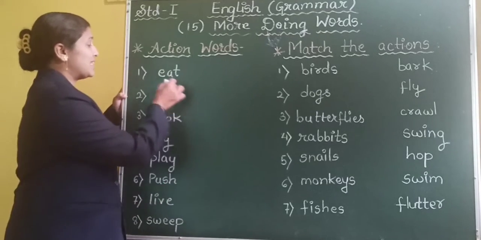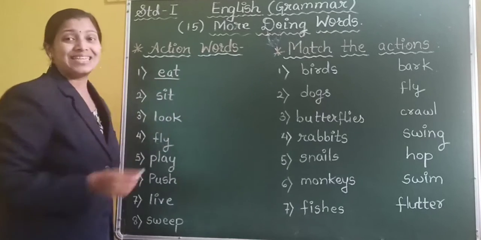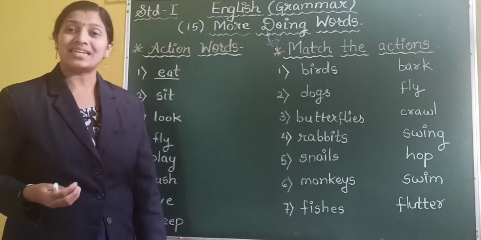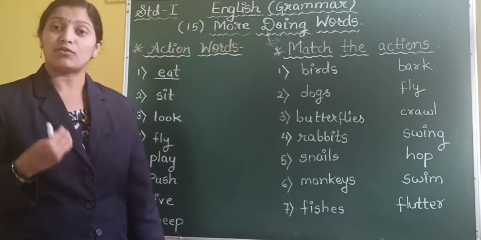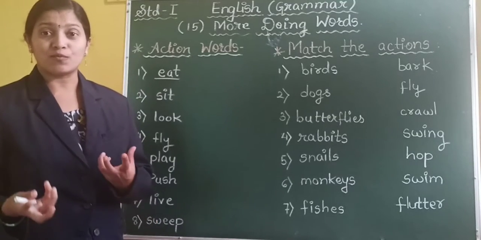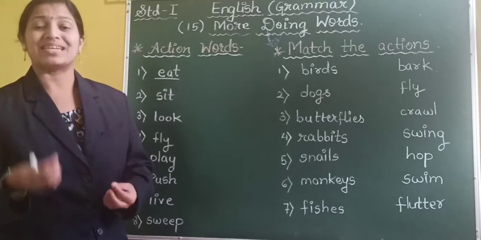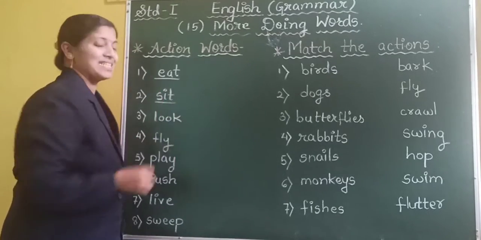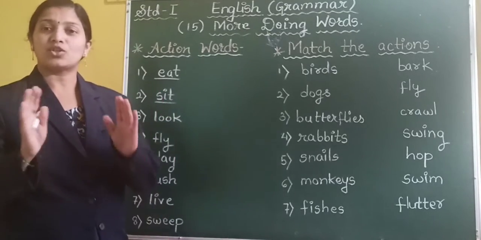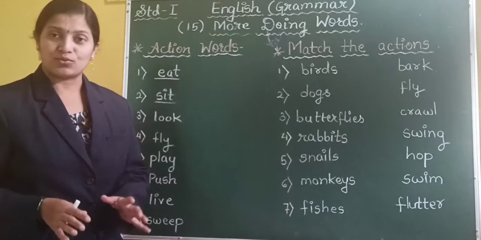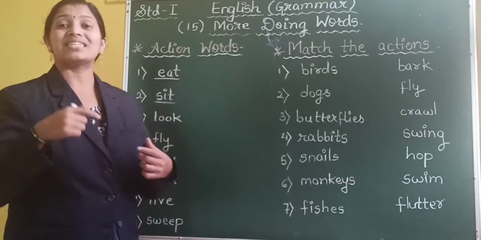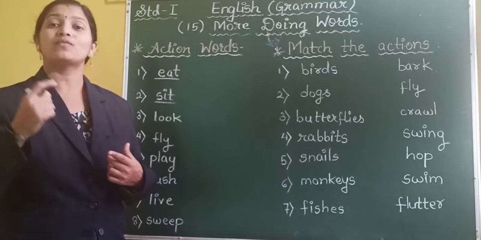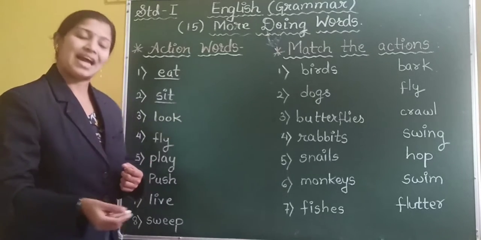So the first one is EAT, eat. What do you mean by eat? Yes, we eat our food. We eat some fruit. We eat some vegetables. That is eating. The next one is SIT, sit. Sit on the chair. Sit down, we say. Yes, so sit is the action that we do of sitting. So sit is an action word.